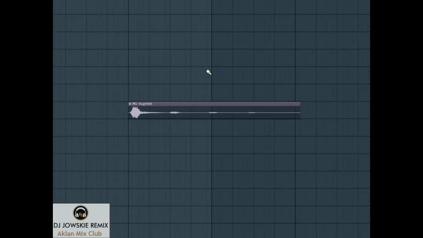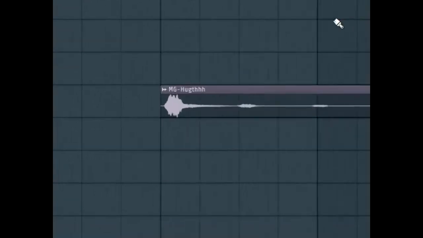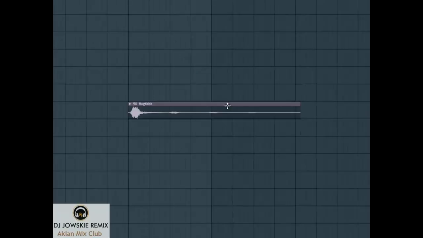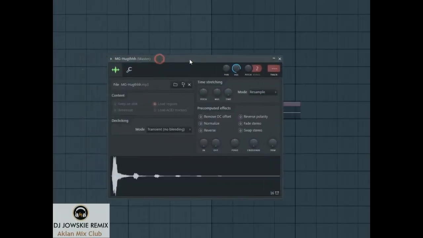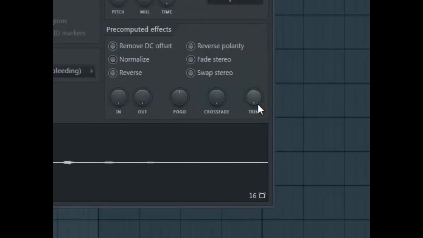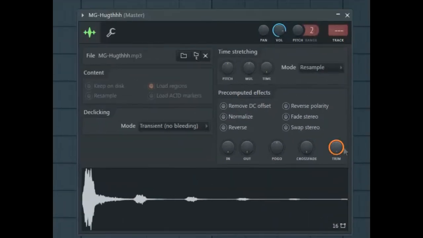Hello, let me first show you how to eliminate side noises of an MP3 file to perfectly match your samples without having delay of milliseconds in your mix. Method 1. Choose an MP3 file, double-click and hit the right trim button. Done.